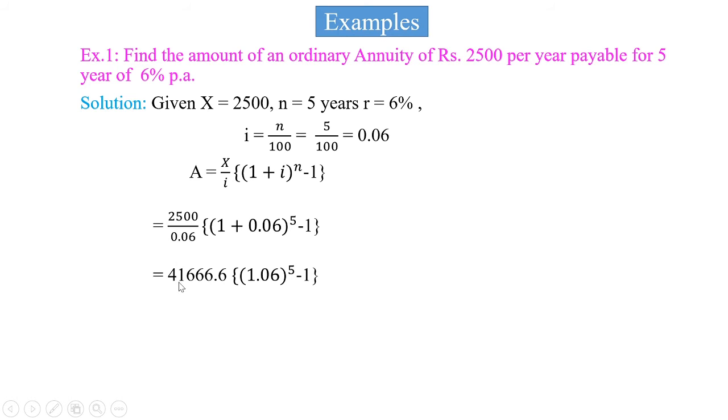After solving this, we get 41,666.6 in curly bracket, 1.06 raised to 5, minus 1. 1.06 raised to 5 is equal to 1.3382. So we get 41,666.6 in curly bracket 1.3382 minus 1.